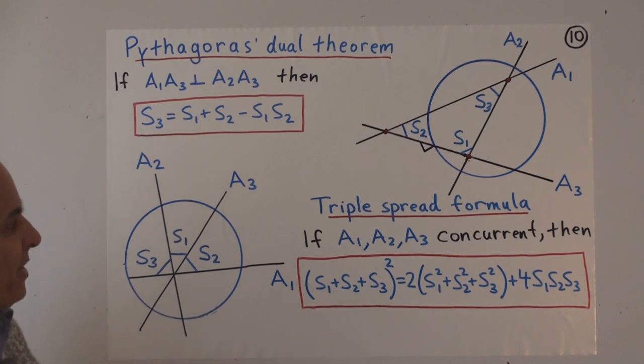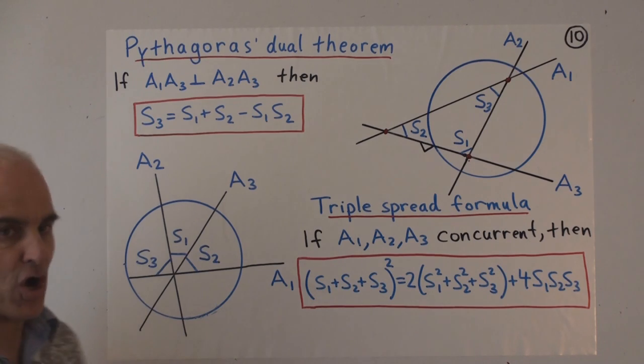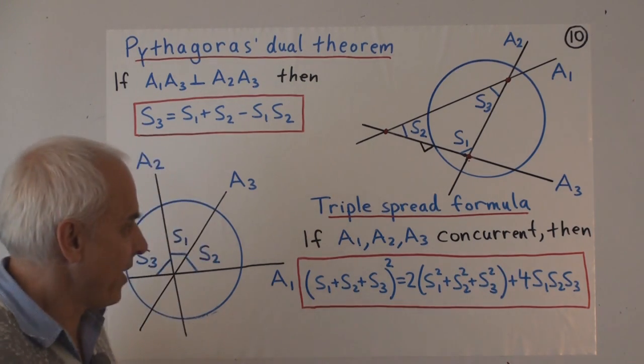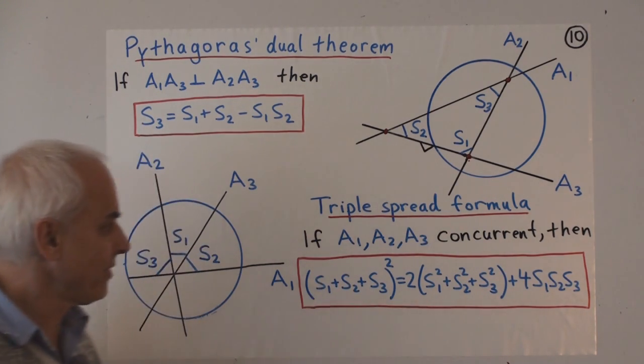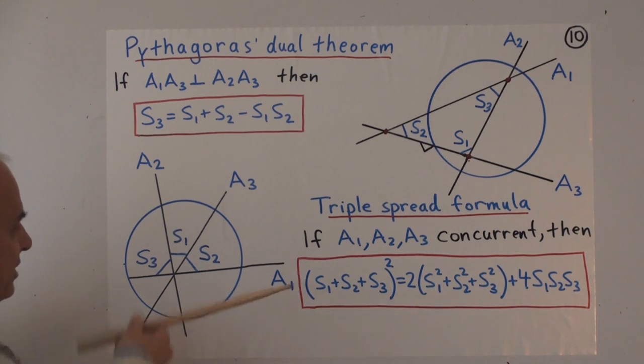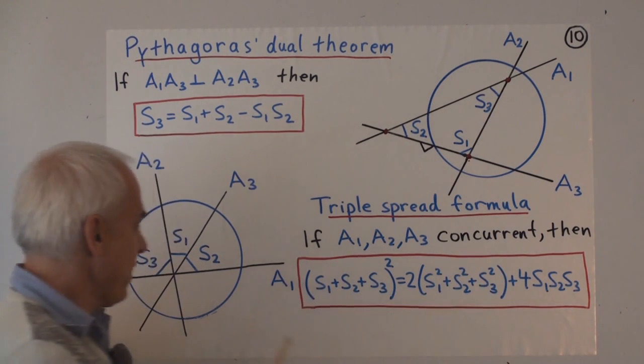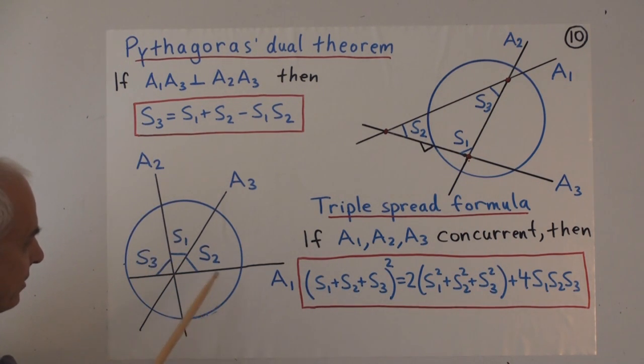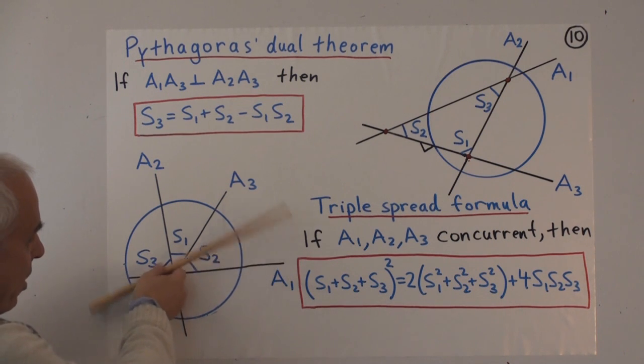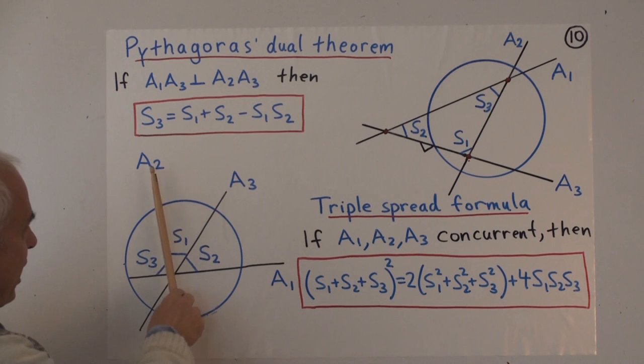And similarly, there's a kind of dual version of the triple quad formula, the triple spread formula, which concerns three lines, A1, A2, A3, which are concurrent. So if the lines are concurrent, then the three spreads that are made, here's our notation, the spread between A1 and A3 is S2, spread between A2 and A3 is S1, and the spread between A2 and A1 is S3.